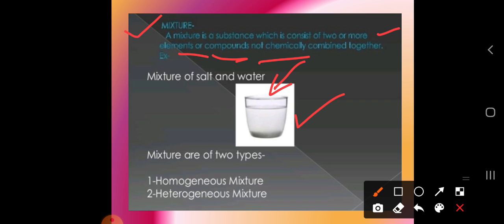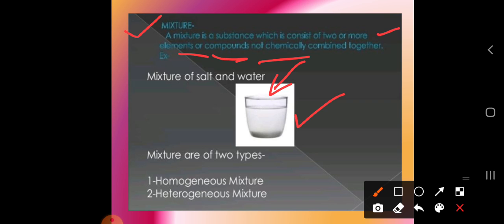So I have taken the mixture of salt and water. You can do this experiment at home by taking the example of a mixture of salt and sugar, salt and water, salt and soil, or soil and water. You can take any kind of mixture. There are no restrictions for seeing these characteristics.